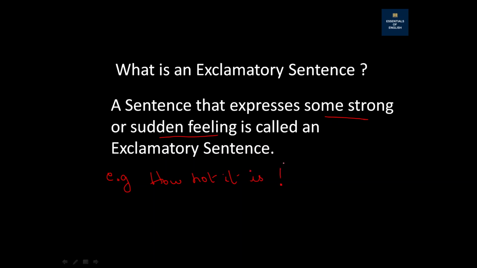Now it's very simple to denote which one is an exclamatory sentence, because at the end of the sentence you will always see the exclamation mark, and also you understand that the sentence is expressing some strong or sudden feeling, like the word hot. It is something strong, something very sudden, where you feel hot. So that's why this kind of sentences are called exclamatory sentences. Okay, so I hope you understand.